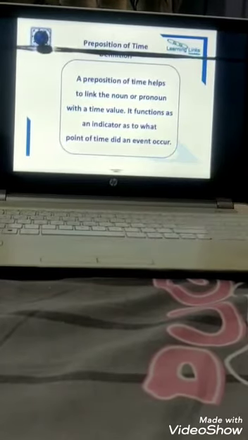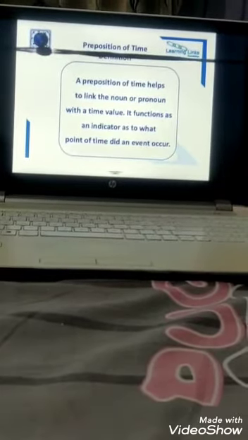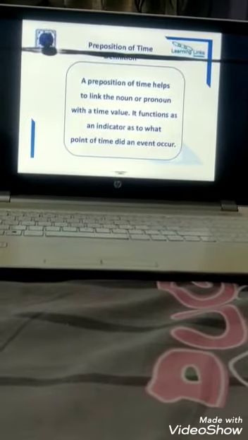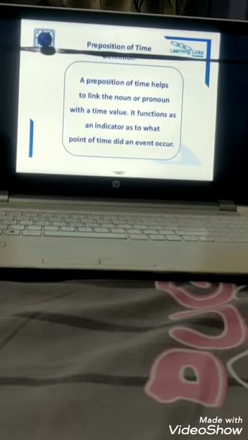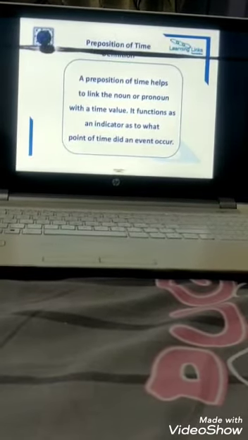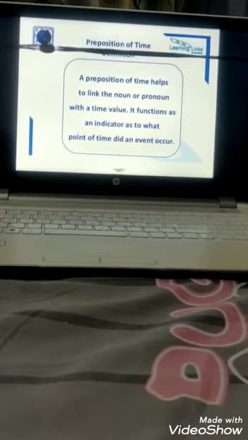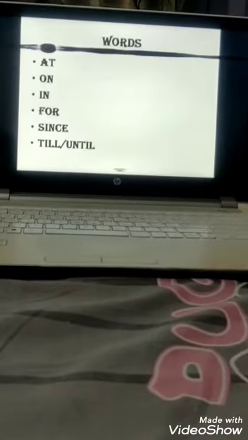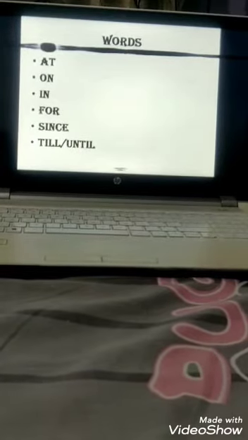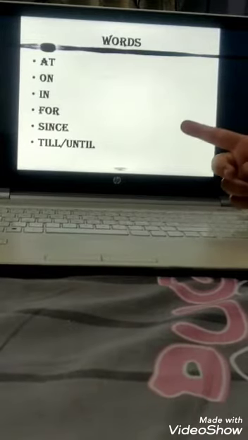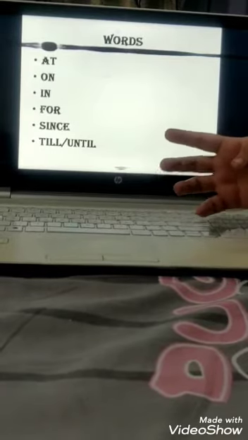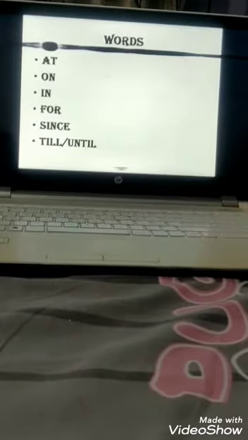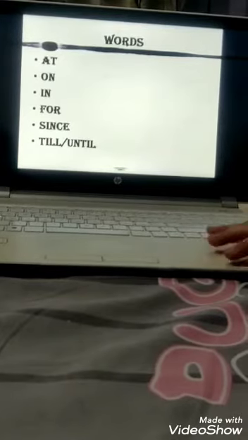In simple terms, preposition of time हमें बताता है कि नाउन और प्रोनाउन किस ड्यूरेशन तक, कितने टाइम तक अदर वर्ड्स के साथ रिलेटेड थे. What is their time and how they are related with other words in the sentence. So let's understand preposition of time words. What are the preposition of time words? At, on, in, for, since, till, until. These are some of the preposition words that we will be understanding.